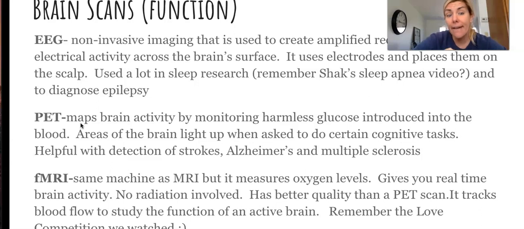Okay, and then there's the fMRI. So it's the same machine as the MRI, but what it does is it measures oxygen levels. So it gives you this real-time brain activity, right? And there's no radiation involved. It has a little bit better quality than a PET scan, and it tracks the blood flow to study the function of the active brain.